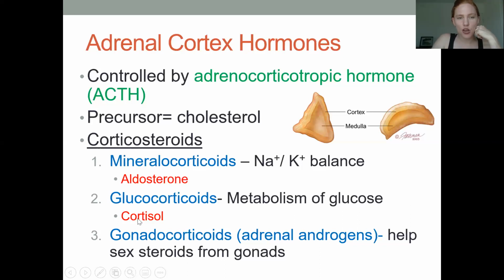Okay, I put a lot of information on the slide, so let me just summarize it real quick. All of the hormones that are secreted by the adrenal cortex are classified as corticosteroids. And then the three subdivisions are mineralocorticoids, glucocorticoids, and gonadocorticoids. Those are classifications, not specific hormones. And the two specific hormones that you need to know are aldosterone and cortisol.